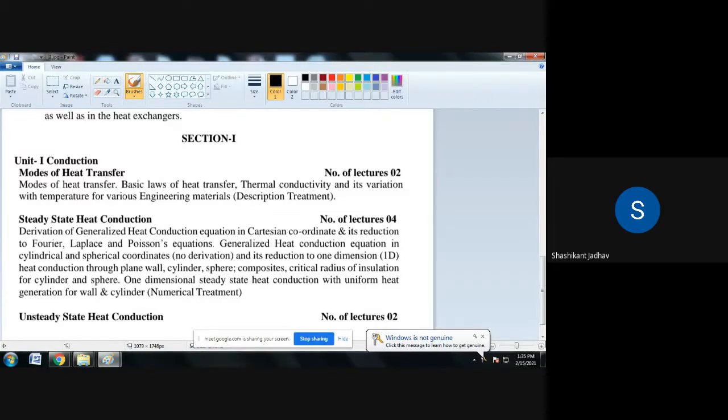Can anyone tell me what is the unit of H? H is nothing but the coefficient of convective heat transfer. So Q is equal to H into A into delta T. From that equation, can anyone tell me the unit of H, and also find the unit of K? What is the unit of thermal conductivity and the unit of the coefficient of convective heat transfer?